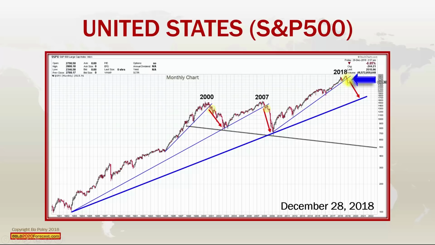So now we should expect a multi-year bear market for the US stock markets and additionally the world stock markets. The final top is in and a bear market has officially begun on October 4th of 2018, which will continue for years to come.